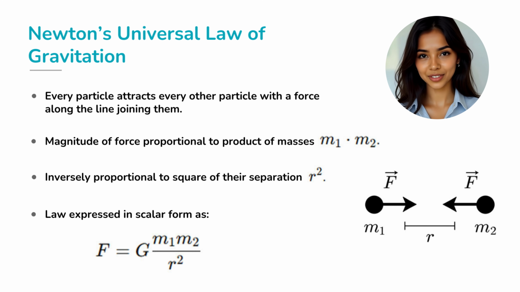Mathematically, the force is written as F equals G multiplied by m1 multiplied by m2 divided by r squared. Here G is the gravitational constant. So whether it's the pull between Earth and Sun, you and Earth, or even between two pencils lying on a table, the law applies everywhere.